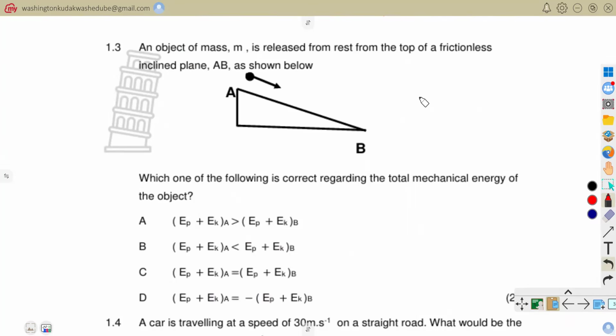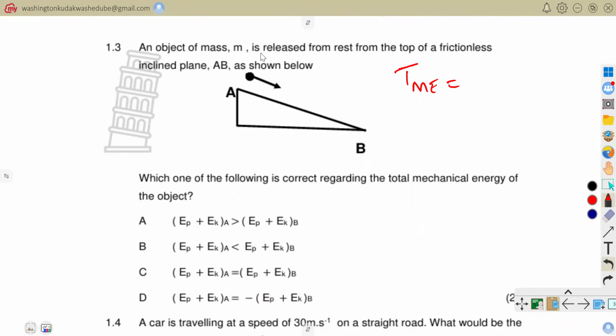So we know that there is a law that governs what we refer to as total mechanical energy. That law says that our total mechanical energy is always conserved as long as there is no dissipative force, or else as long as our system is closed.